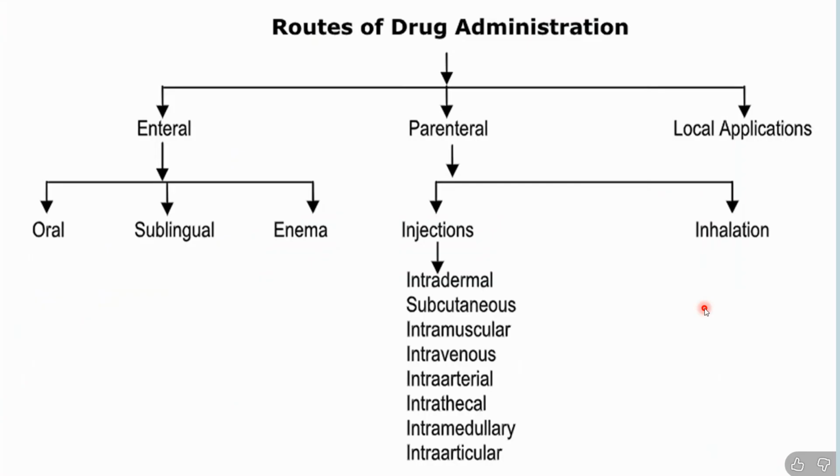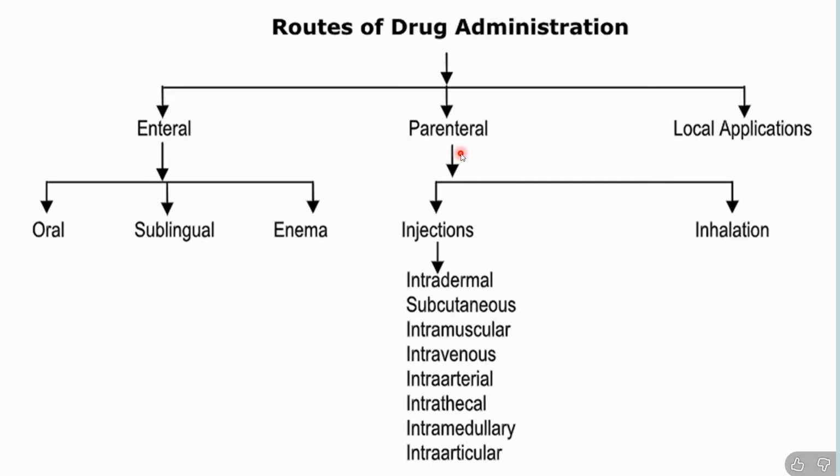So I was talking about the routes of drug administration. There could be three routes: enteral, parenteral, or local application. When you are talking about enteral, it could be oral, sublingual, and enema. These three pathways are there when you are taking the medicine orally, sublingually, or by enema. These come under enteral drug administration.